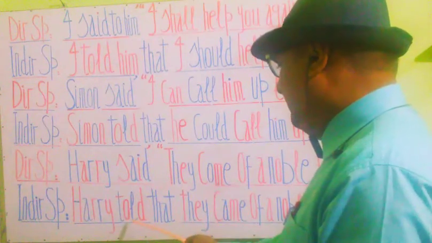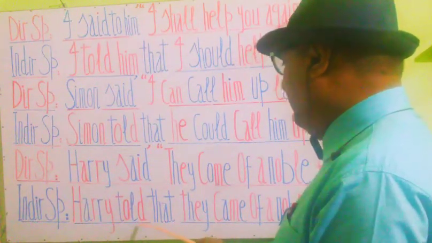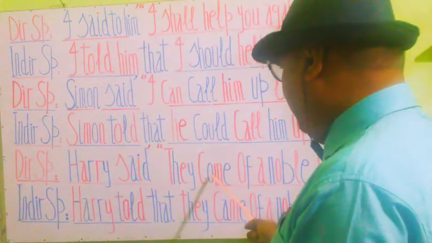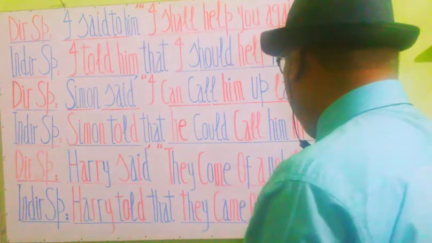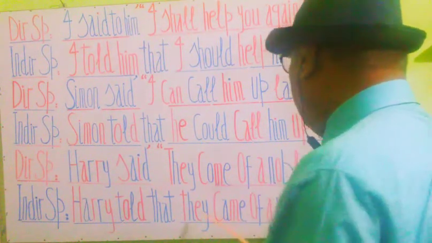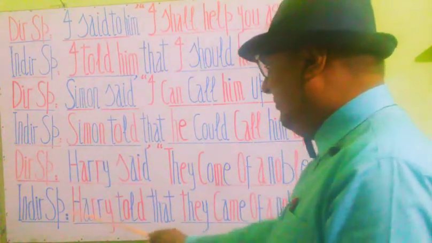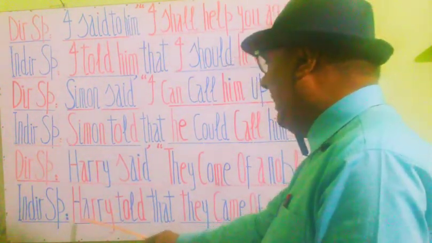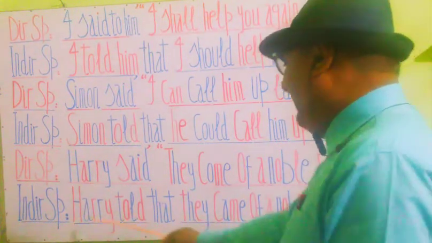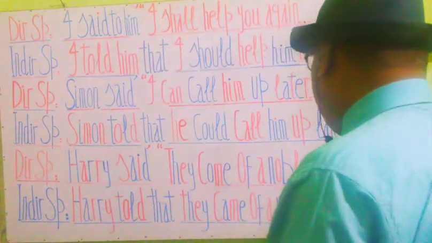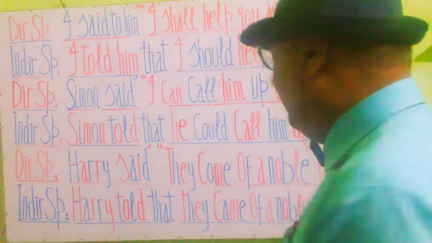So definitely rules say that we must write down the past of come, that is came. So they came of a noble family. Full stop. Commas are removed. So the new statement, we read it again: Harry told that they came of a noble family.